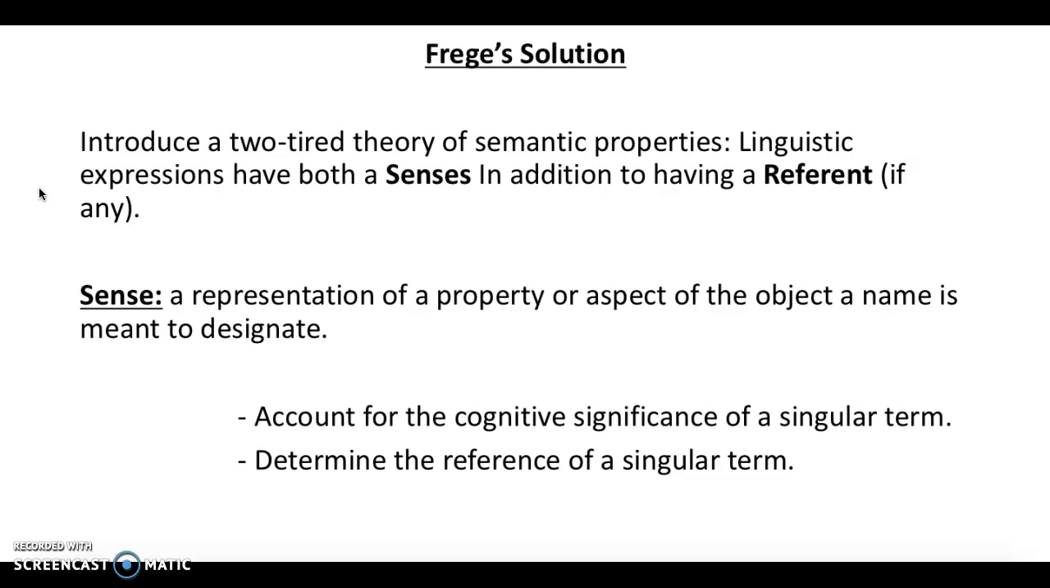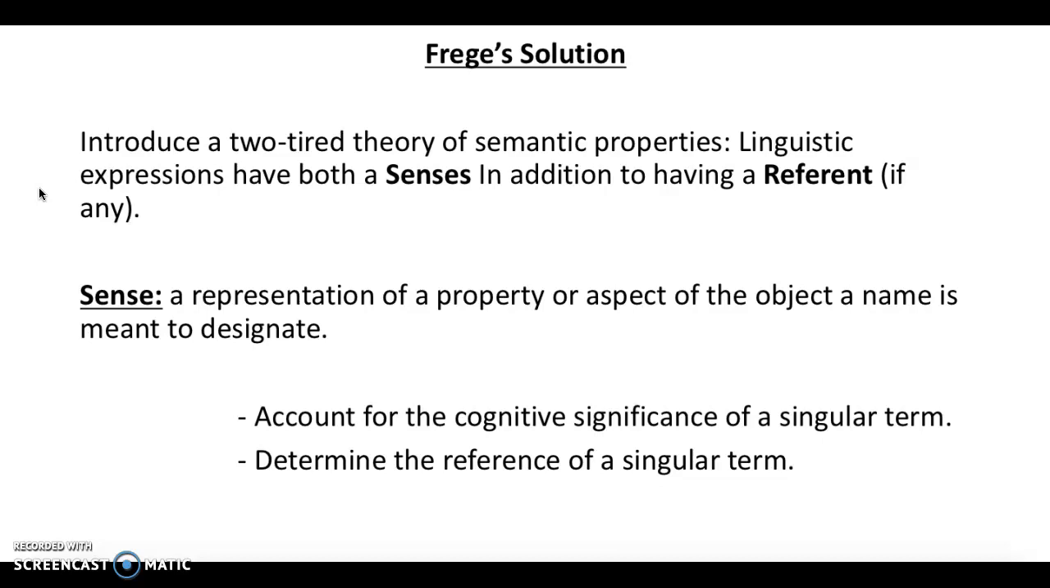But one thing that senses of linguistic expressions are supposed to be is kind of qualitative representations or aspects of objects. So one way of thinking about it is that the sense of a linguistic expression is like a property or a collection of properties that is representative of an object. There are two main features that senses are supposed to have.